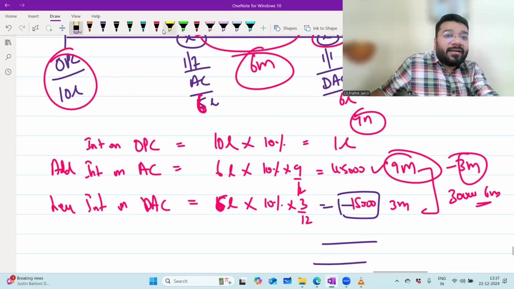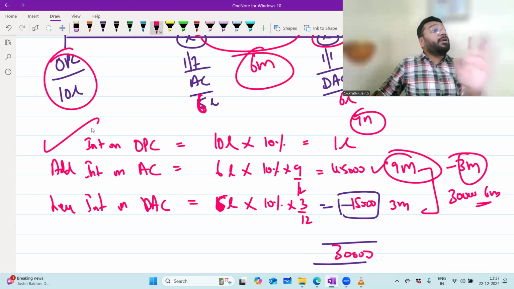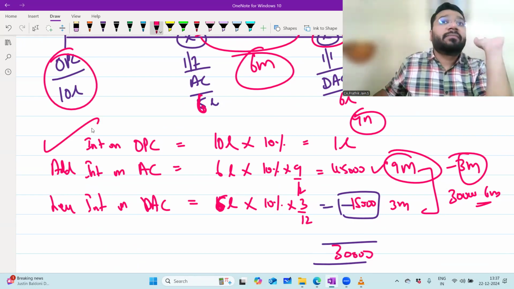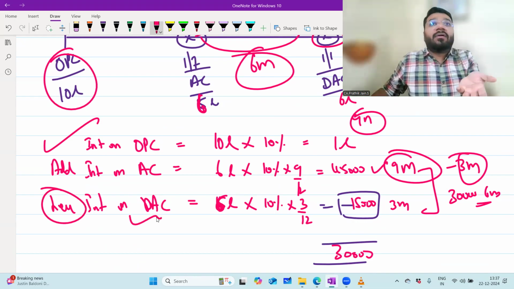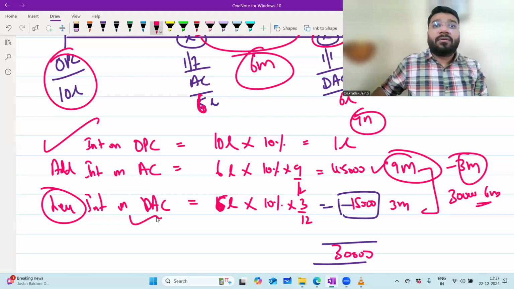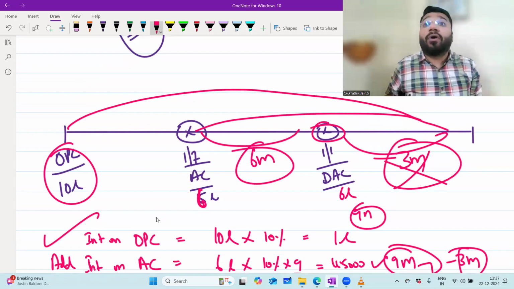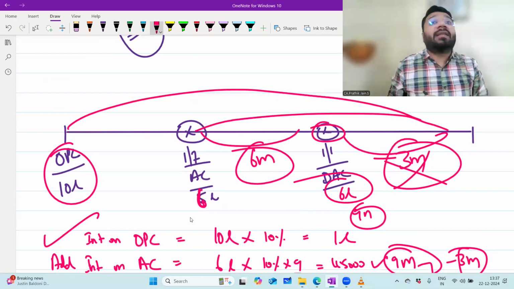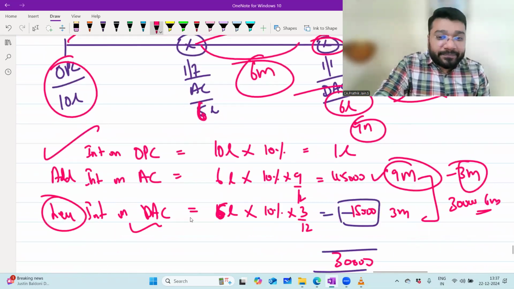Correct? So how much is my total interest now? 1 lakh 30,000 interest. If you're able to understand this concept and do this, then do this method. I have no problem. If you feel that, sir, I'll forget to minus the interest on drawing against capital, because for the capital that I've withdrawn, when the money is not being enjoyed by the firm, why will the firm pay the interest on that 6 lakhs? Boss, why is the firm paying interest on capital? Because the firm enjoyed your money. So they're compensating you for enjoying that money. Now here the 6 lakh rupees is withdrawn in the last 3 months. Why will the firm pay that interest on that 6 lakh? So we are minusing that interest which you have already calculated.